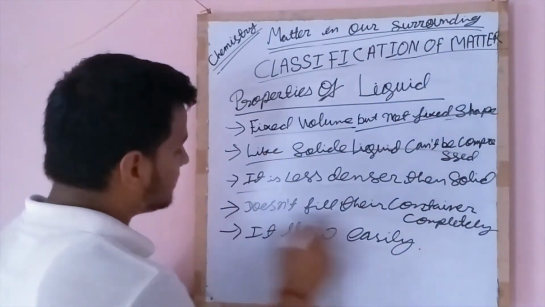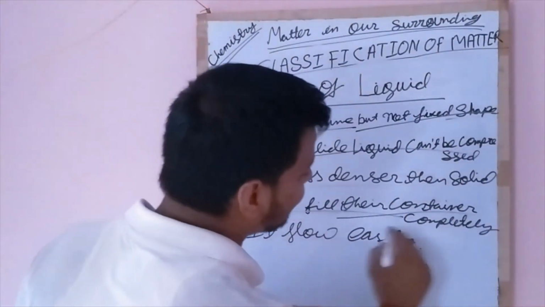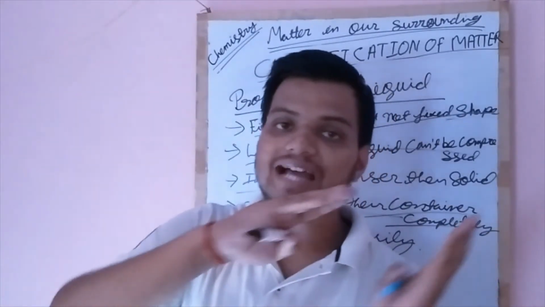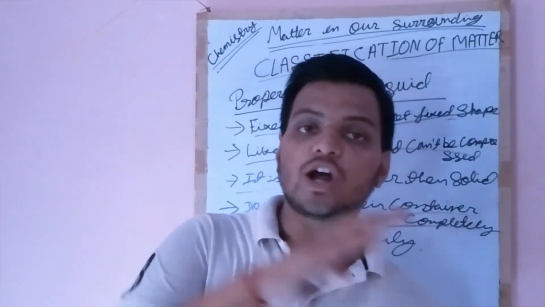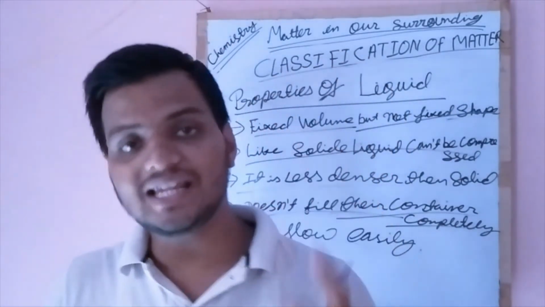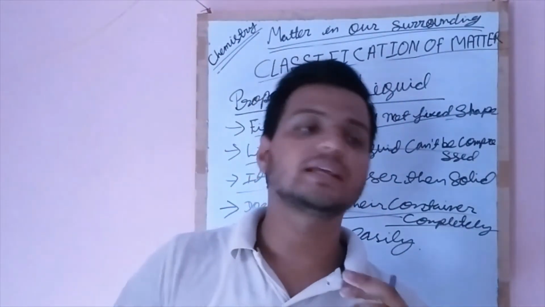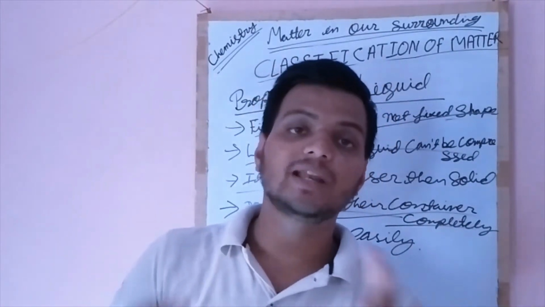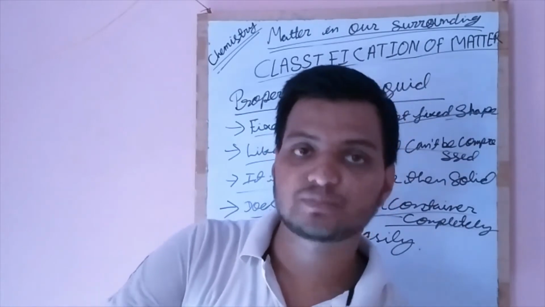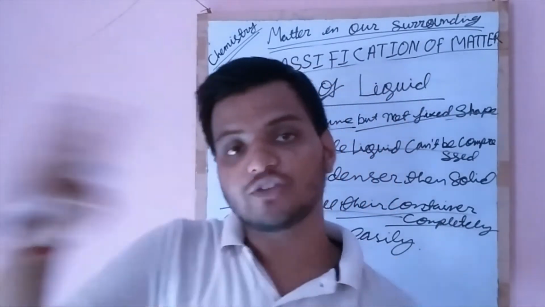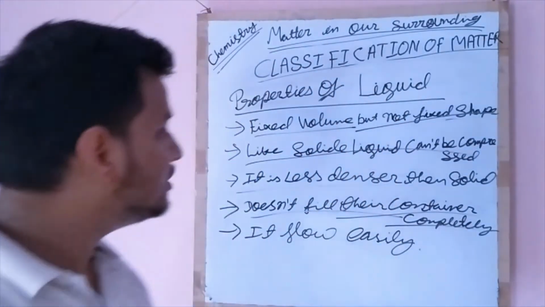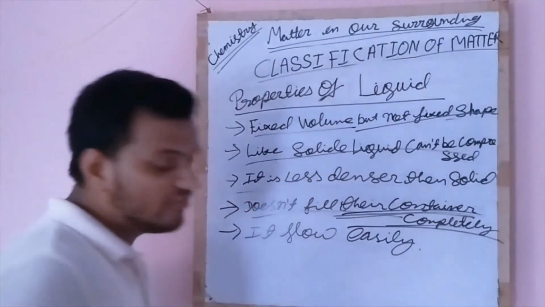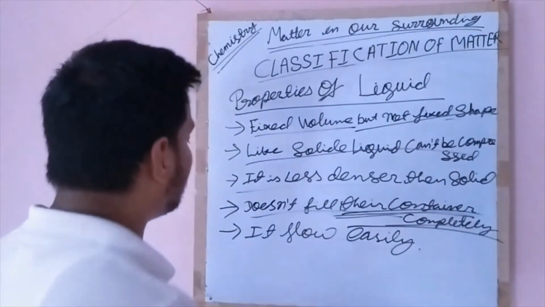And the next is, it does not fill its container completely. As earlier told, it will occupy only that much space that its volume has. If we take 1 liter of milk and keep it in a 40 liter container, it will occupy only 1 liter of space in the container, not all the 40 liters.